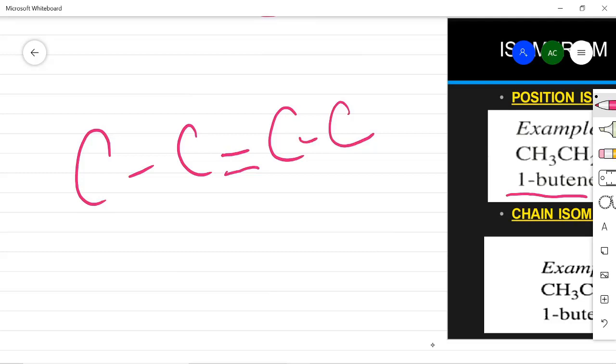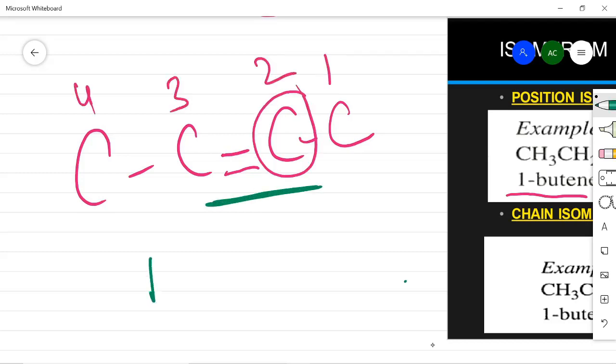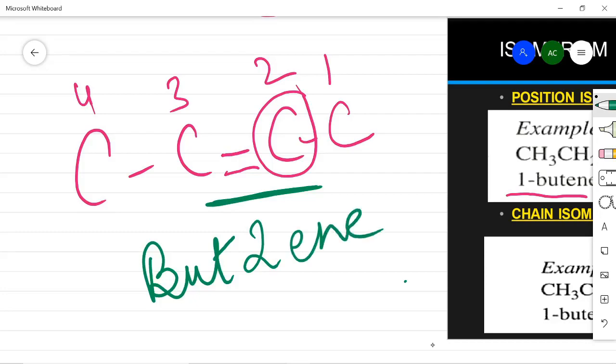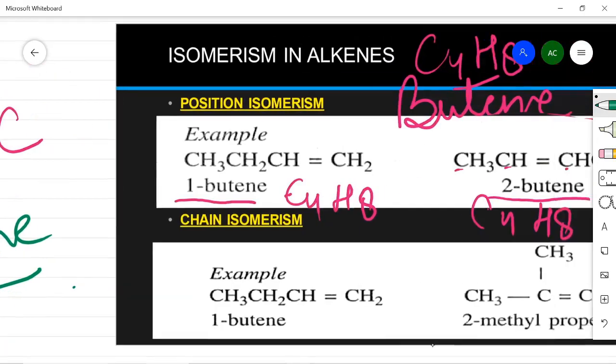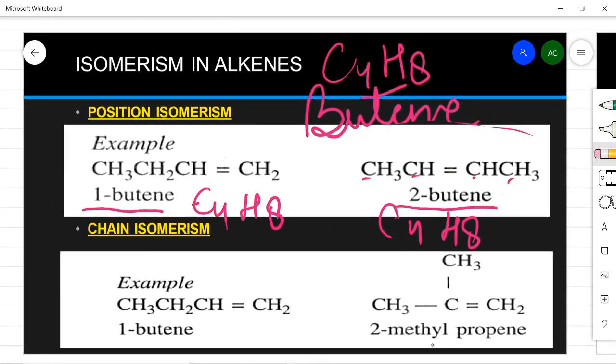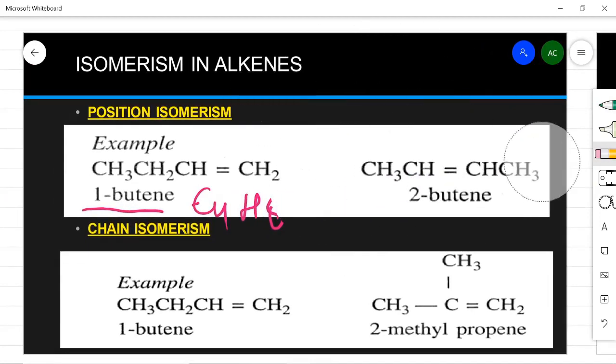So again it is the same number of carbon atoms, but the position is 1, 2, 3, 4. On the second place this double bond is there, so it's but because it's already 4 carbon, and the place of double bond is 2-ene, so but-2-ene. So these are 2 isomers, which show the change in position of the double bond. Here you can see the change in position. This is on number 1 and this is on number 2. So this is position isomer.